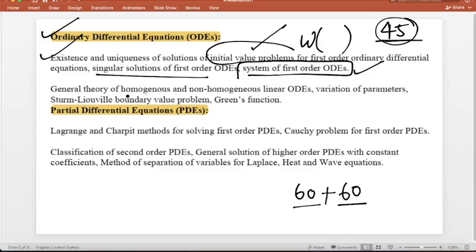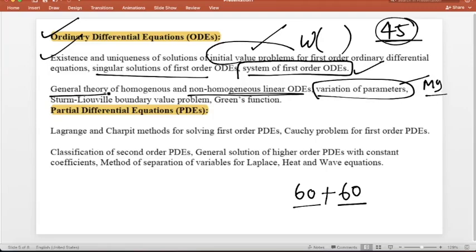So general theory of homogeneous and non-homogeneous equations is also very important. Variation of parameters, this is one of the methods for solving the ODE. This is also very important, you should revise. Sturm-Liouville boundary value problem, every time they ask one question, either this Sturm-Liouville or Green's function, right? So you will get one question from here, one question from here, and one or two questions from this whole topic.